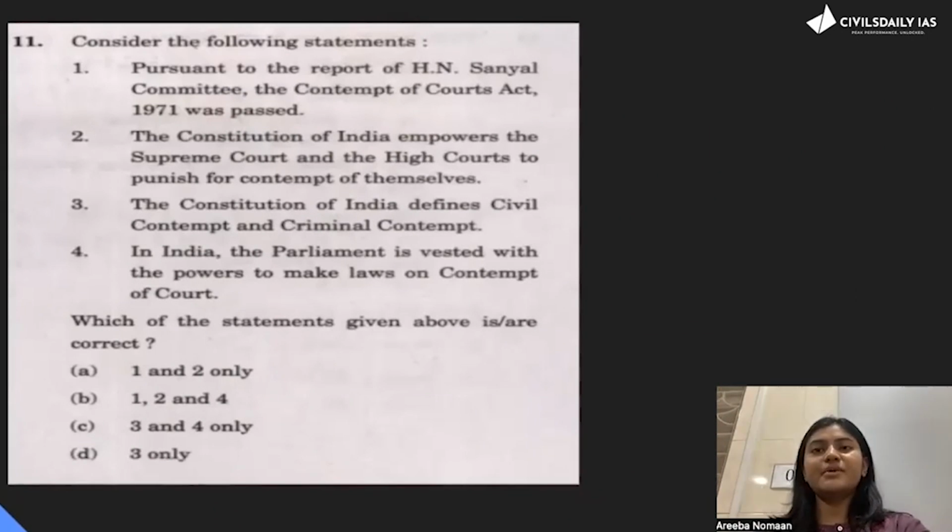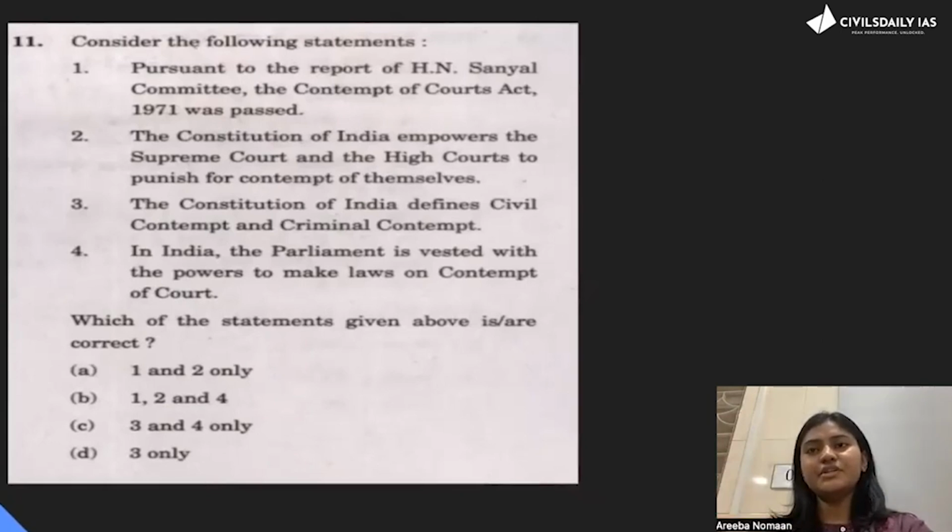Okay, so the third question please. Now it's a polity question. One more thing, always start with what is being asked. First, what is asked is which of the statements are correct. You should always highlight whether they have asked correct or incorrect. So the first step is to highlight what they have asked. Now go to the first option.